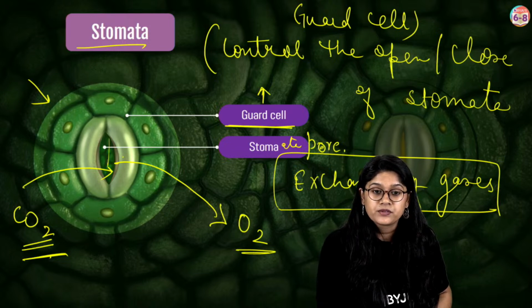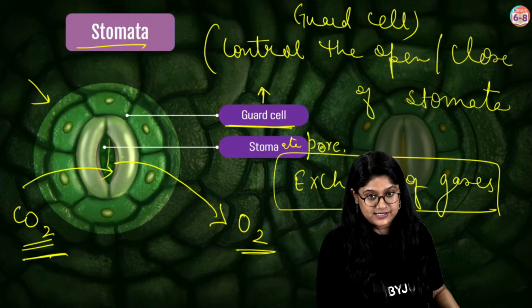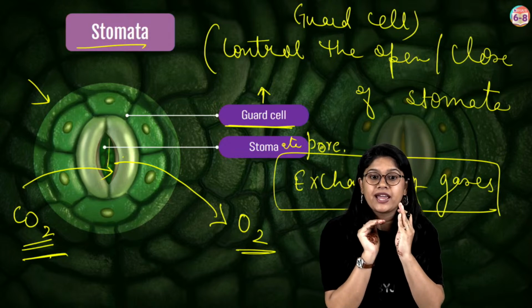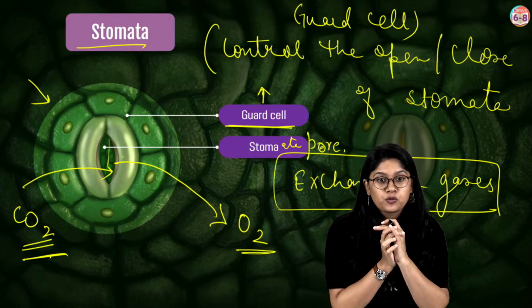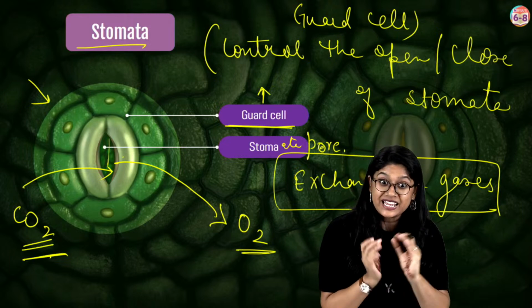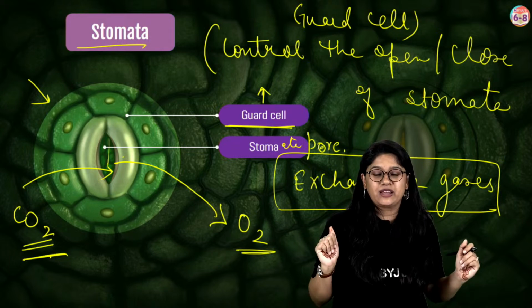Yes, very good. The work of the stomata is to help in the exchange of gases. It opens so that the gas can move inside. Carbon dioxide can move inside, so plants can utilize it. When it's open, oxygen will also come out. At the same time everything is happening. Such an interesting name, right?